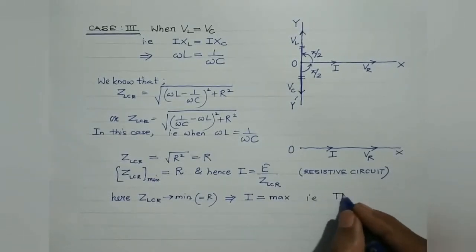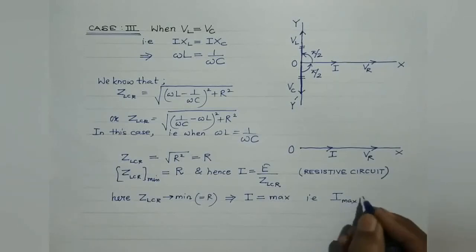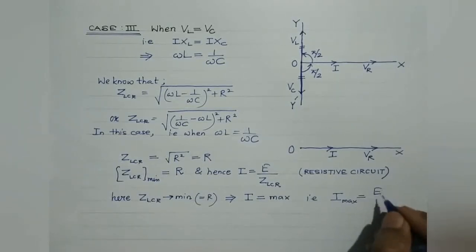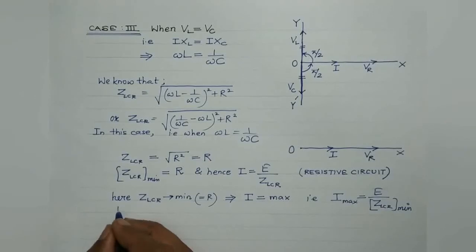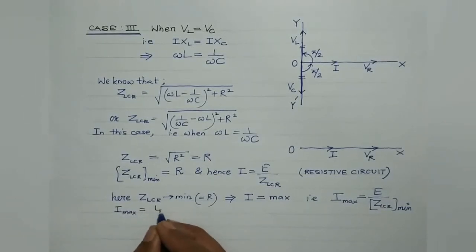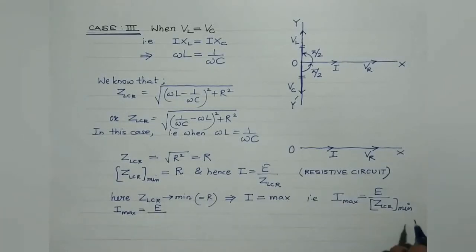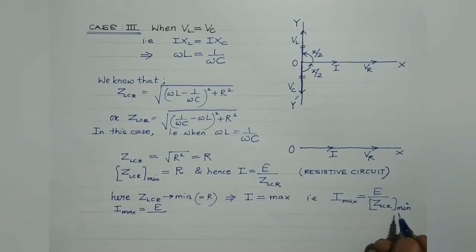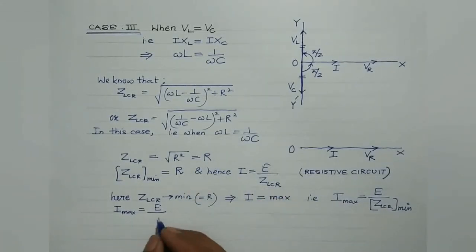That is, I maximum should be equal to E divided by ZLCR when the impedance of the LCR circuit is minimum. So here I maximum should be equal to E divided by the minimum value of the impedance of the LCR circuit, and that is equal to the ohmic resistance R.